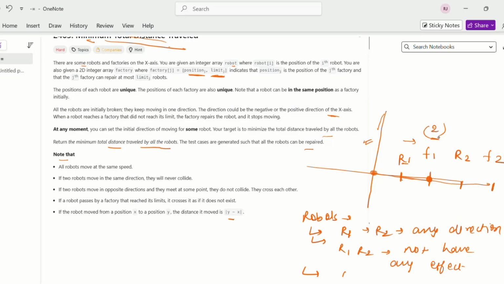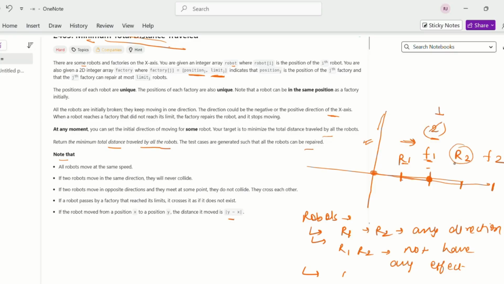If it is limited to 2, then a maximum of 2 robots can use this factory and stop moving. If R1 is moving in this direction and the factory limit is 2, it can use this limit, the limit will become 1, and it can stop at this position.